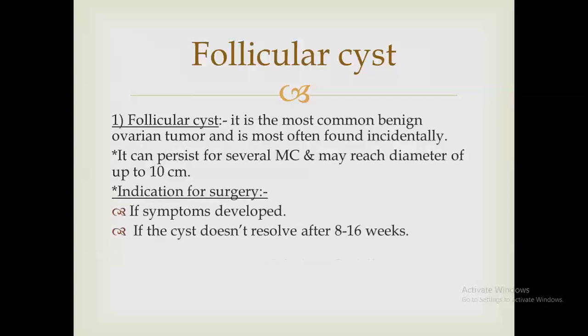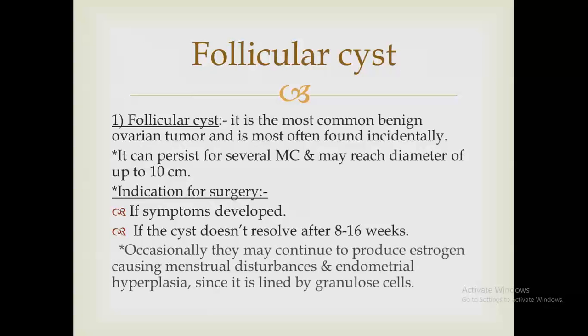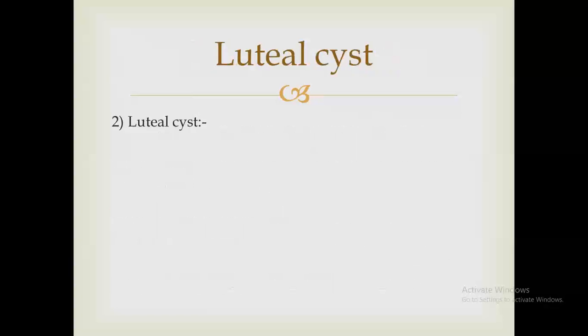If symptoms develop, mainly because of complication, acute presentation, or if it persists for several menstrual cycles, and that varies with guidelines. Some say 3 months, some say 6 months, some even up to 1 year. Occasionally, they may continue to produce estrogen, causing menstrual disturbances and endometrial hyperplasia. Why? Because it is lined by granulosa cells.